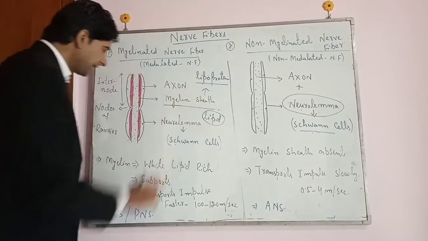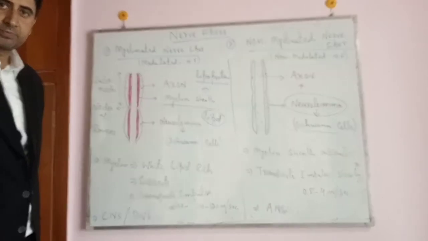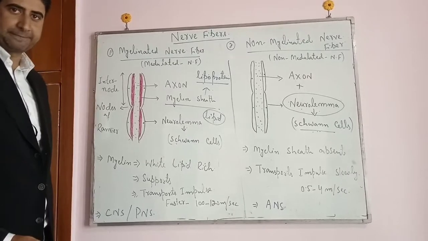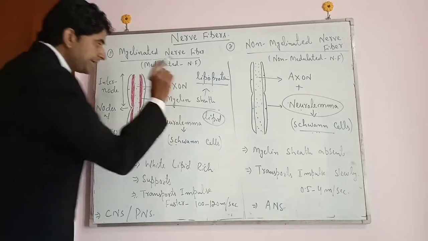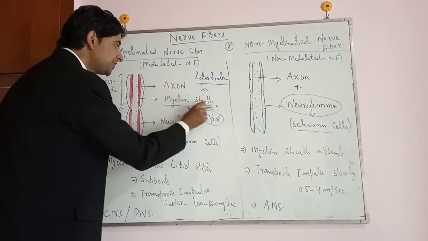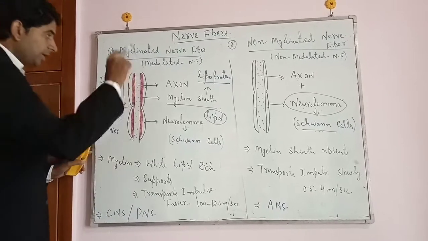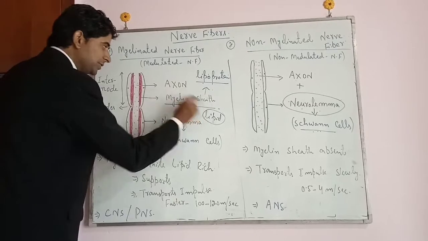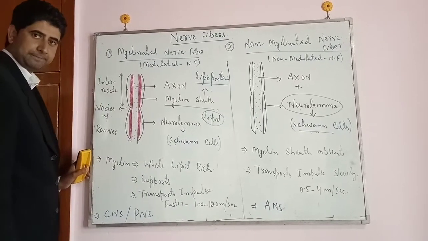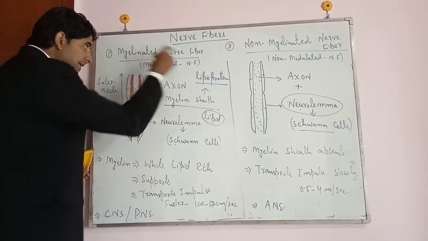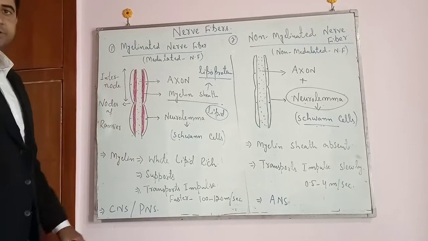That means it is a lipid-rich substance and is white in color, because generally the lipids are whitish in color. चूंकि ये जो lipids ज़्यादा हैं, that is why the myelin sheath appears whitish. और इस sheath को हम कहते हैं myelin sheath, and it occurs between the neurolemma and the axolemma. And such a nerve fiber, where the myelin sheath is present, is termed as myelinated nerve fiber.